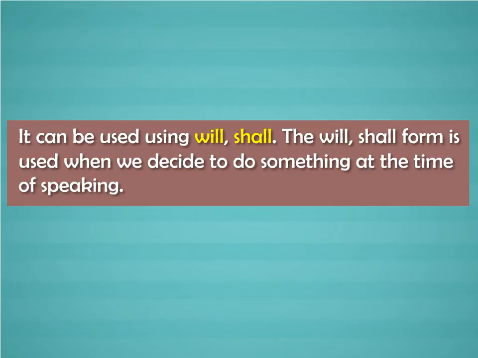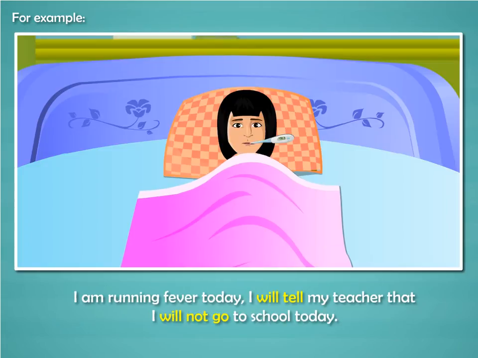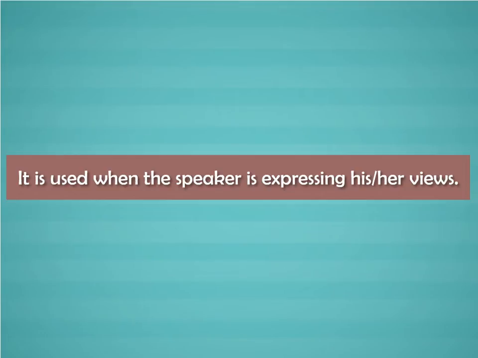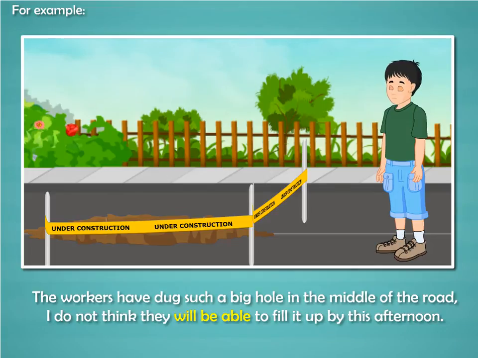The will, shall form is used when we decide to do something at the time of speaking. For example, I am running a fever today. I will tell my teacher that I will not go to school today. It is used when the speaker is expressing his or her views. For example, the workers have dug such a big hole in the middle of the road, I do not think they will be able to fill it up by this afternoon.